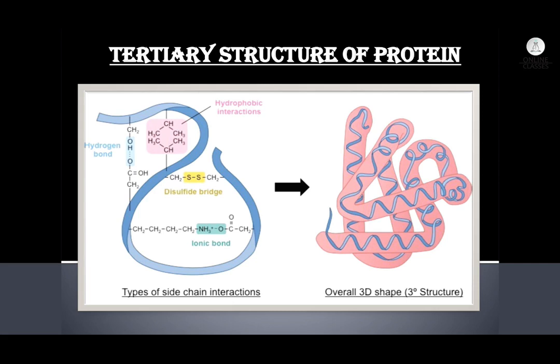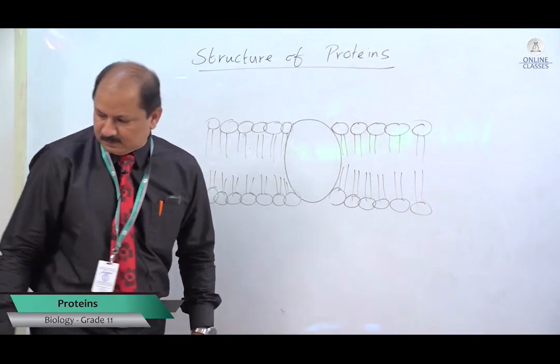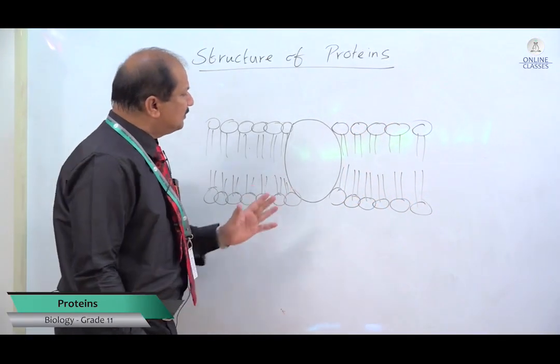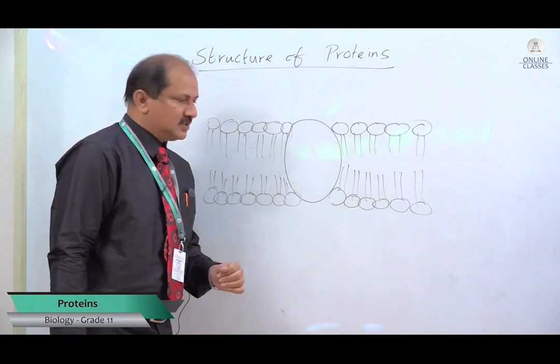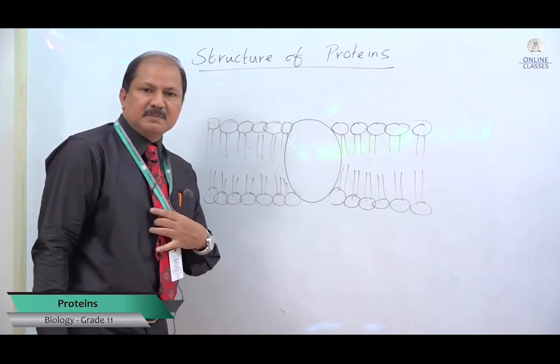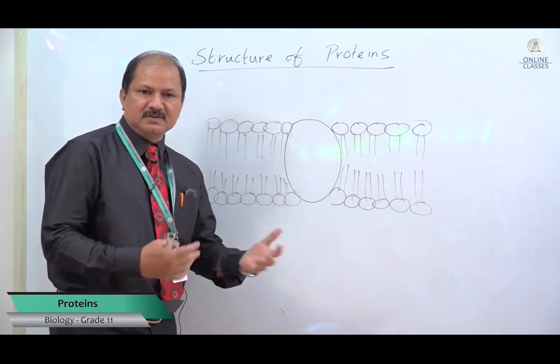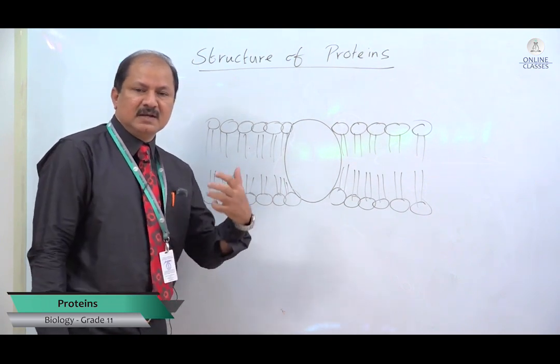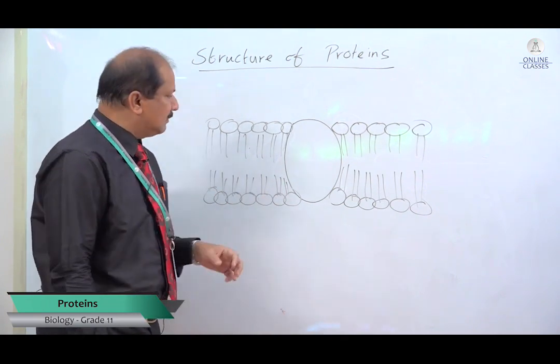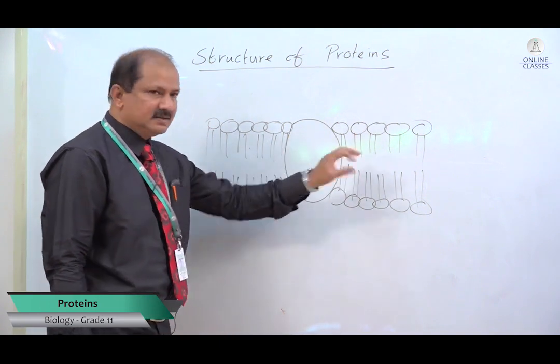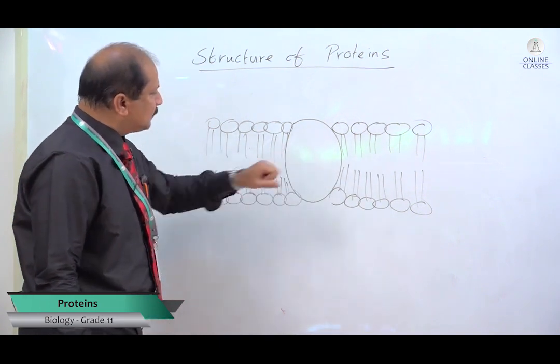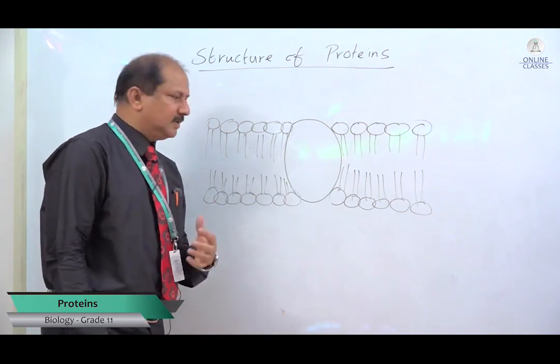If I have to draw a diagram, this is the cell membrane structure. The cell membrane is a fluid mosaic model. Fluid means the molecules of the phospholipid bilayer can change position, and mosaic means proteins are randomly embedded. So this is the protein embedded in the phospholipid bilayer. This protein is called an amphipathic molecule. Why?